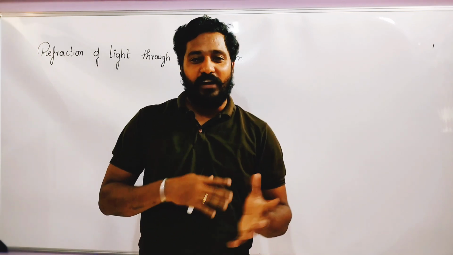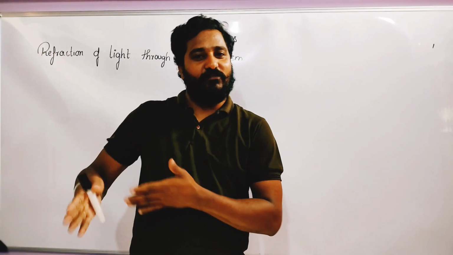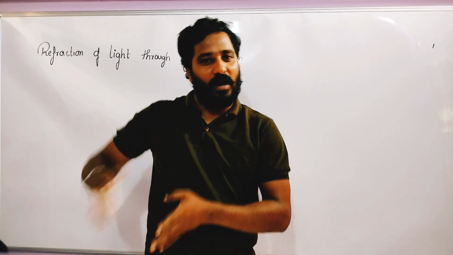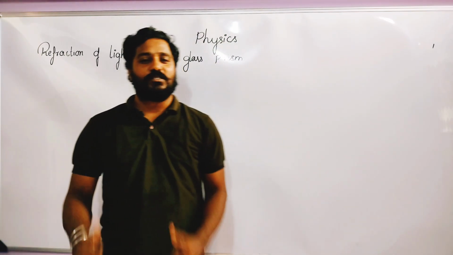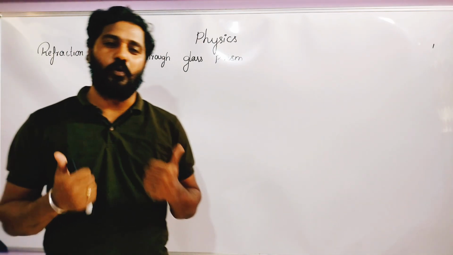In the last class, we discussed the defects of vision, the parts of the eye and the different functions of the eye. So let's continue our topic: the human eye and the colorful world.